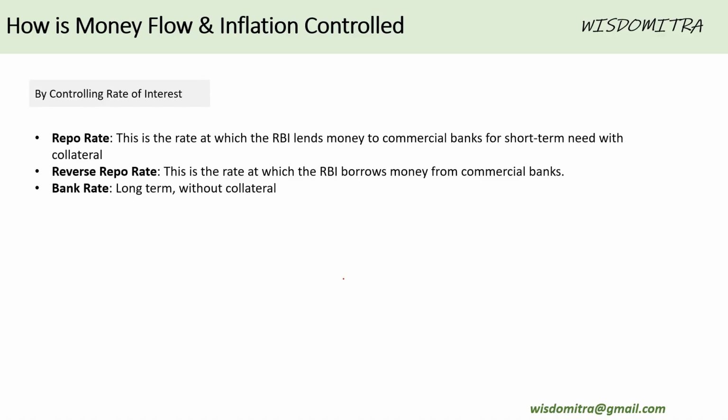It controls the flow of currency in an economy by regulating various rates of interest. What are those rates of interest? One is repo rate, second is reverse repo rate, third is bank rate. What is repo rate? This is the rate at which RBI lends money to the commercial banks for short term need. Basically, RBI provides the banks money for doing short term transactions with a collateral. Some allowed collaterals are there, for example, government bonds. That's one collateral. So, basically, RBI gives money to banks at an interest rate.